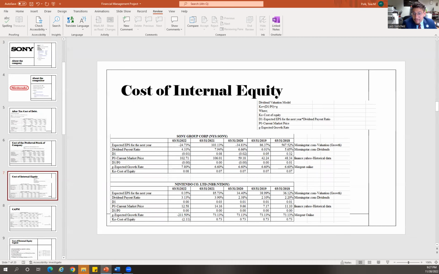There are two methods of determining the cost of equity: the dividends valuation model, and the capital asset pricing model, which we're gonna look at right now.